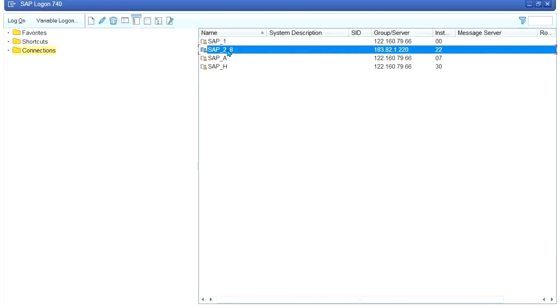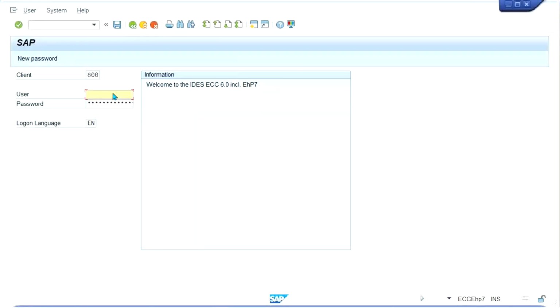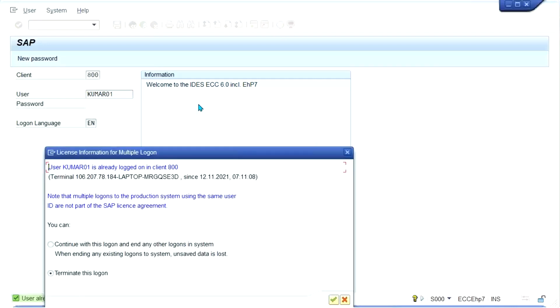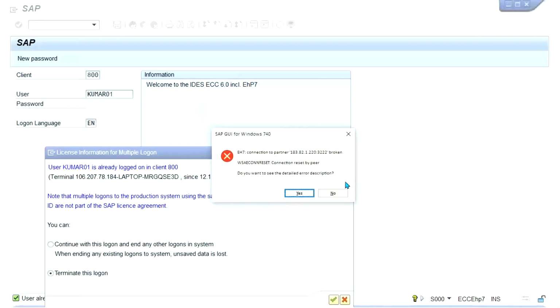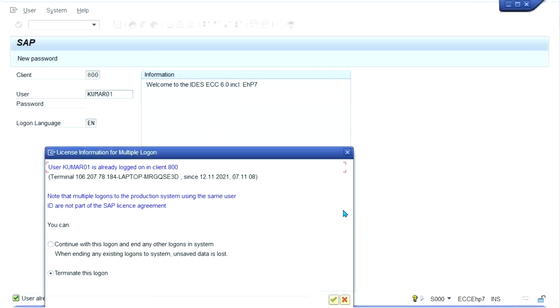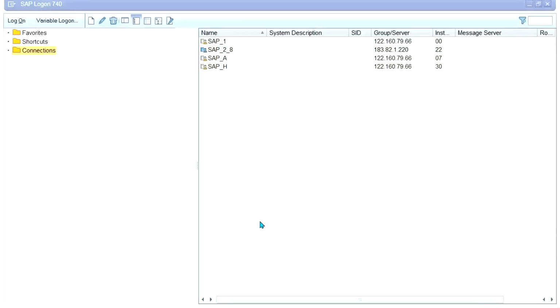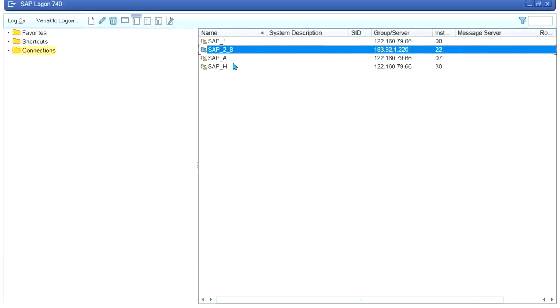I'll have to log in again. Account key also has certain controls. What kind of control is there? That also I'll explain to you.